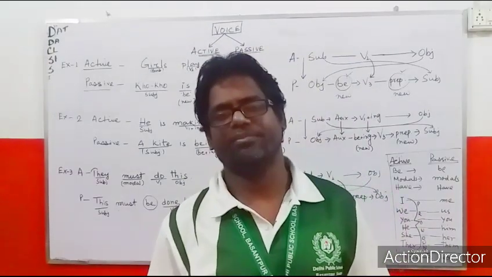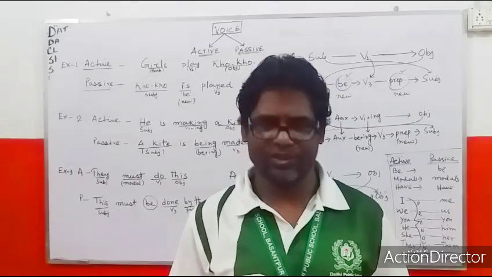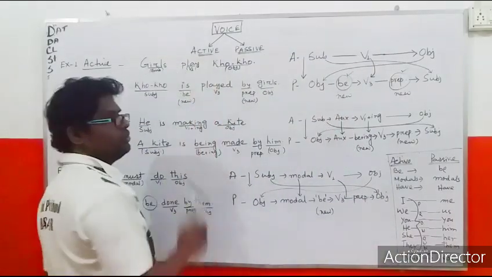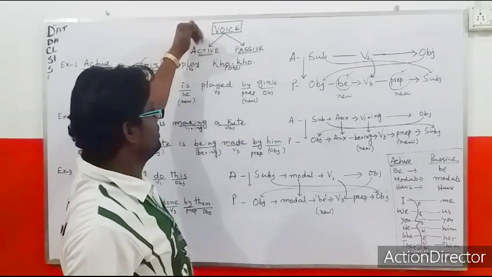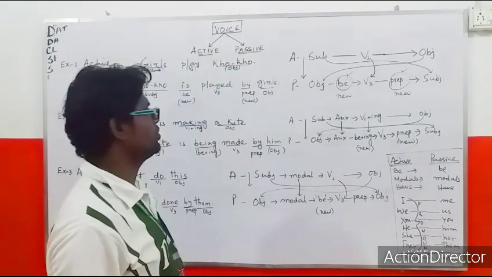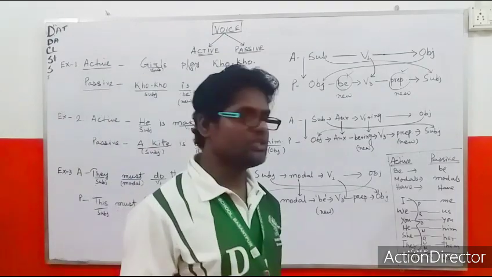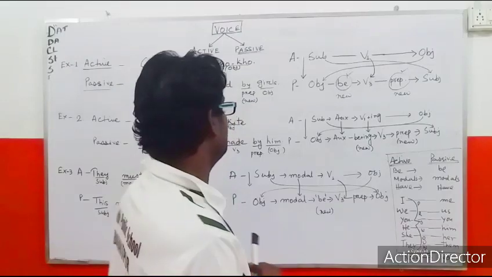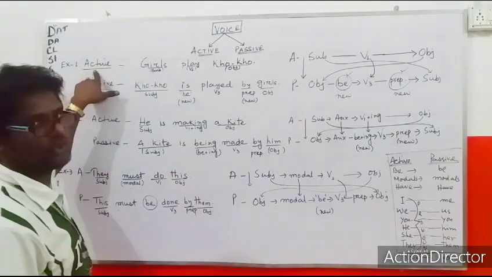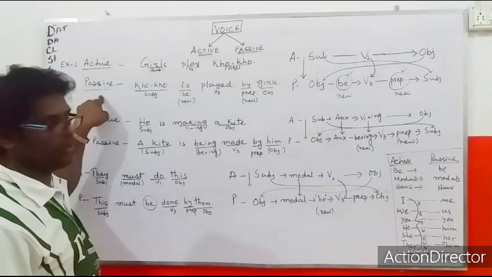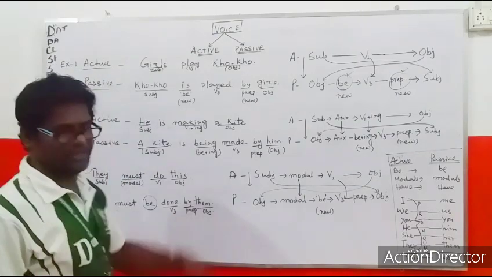The meaning is the same and the pattern is different. Voices are of two types: active mode and passive mode. That means the sentence pattern may be of two types. We call one active mode, that is active pattern. Another is passive mode, that is passive pattern.